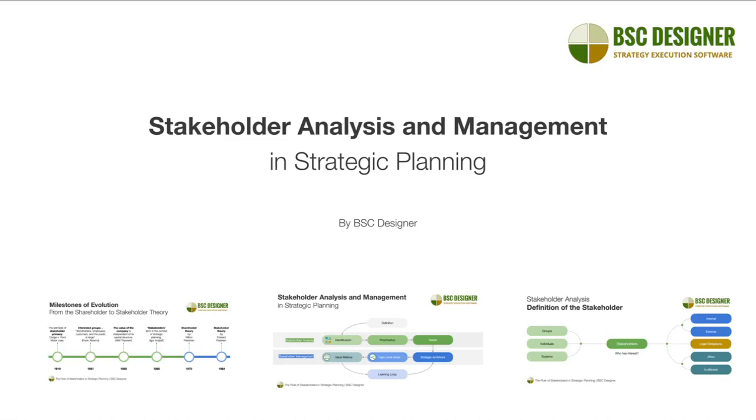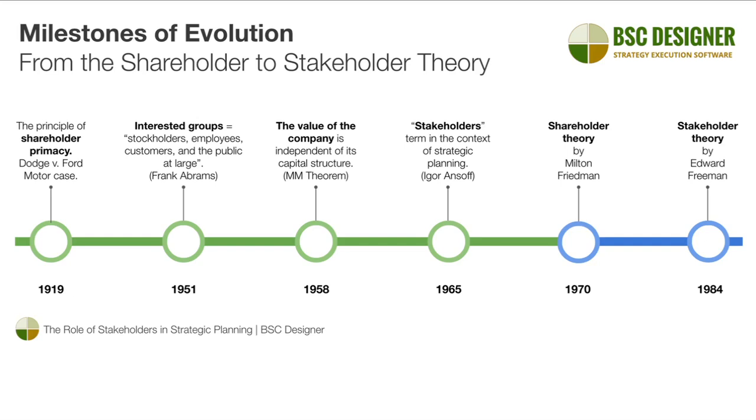In this tutorial, we'll talk about stakeholder analysis and stakeholder management in strategic planning. In the article on our website, we discussed the evolution of reasoning behind the existence of companies. Some argue that business exists only to generate profits for shareholders. Others insist on its social responsibility.